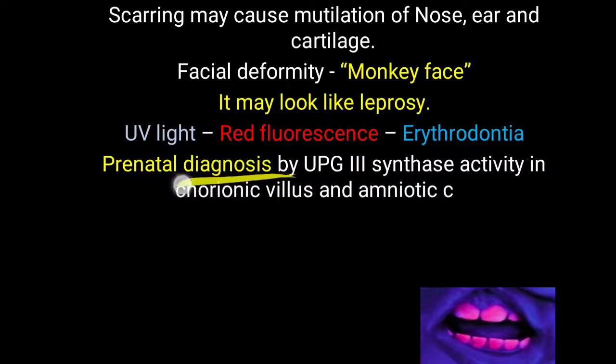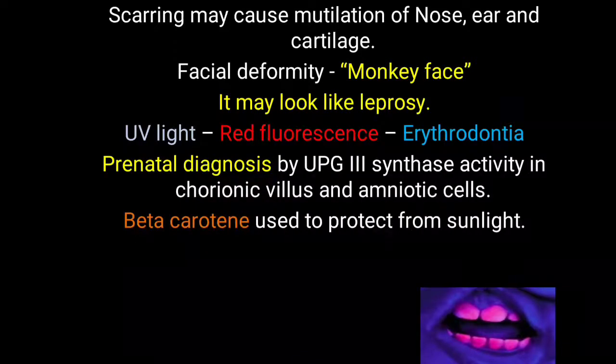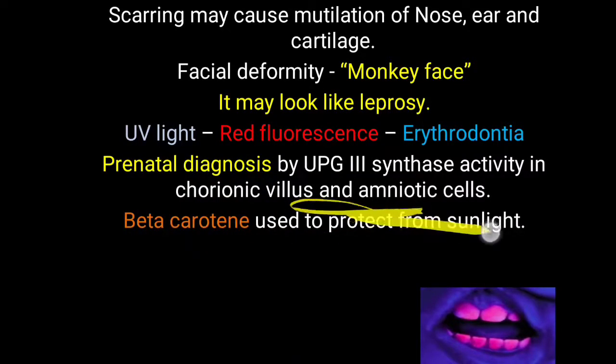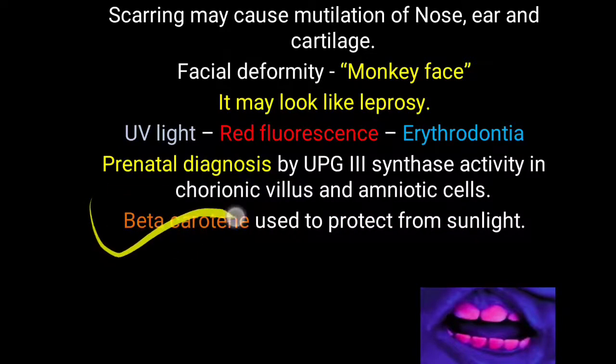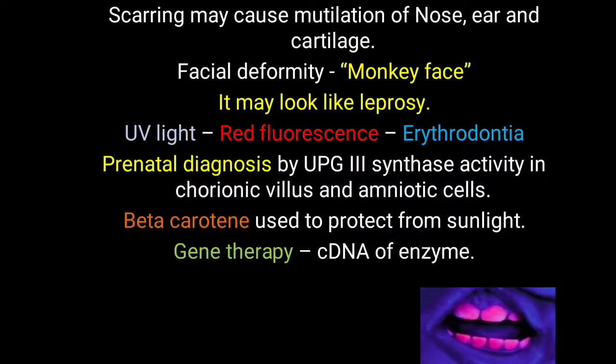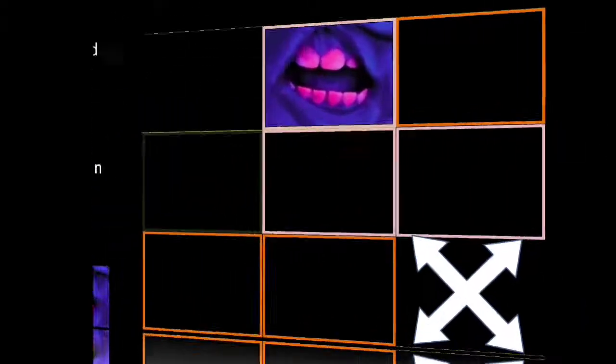Prenatal diagnosis by UPG3 synthase activity in chorionic villus and amniotic cells also helps in diagnosis. Beta carotene can be used to protect from sunlight and reduce photosensitivity, but it is not a cure, just symptomatic relief. Gene therapy has been tried for this condition, congenital erythropoietic porphyria, in which the complementary DNA of the enzyme is provided. So that's all about congenital erythropoietic porphyria.